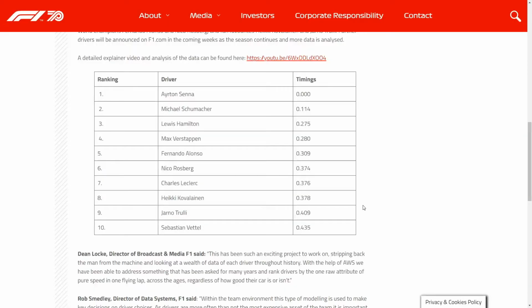Now, if I pull up Google as well, just to see what we're looking at, this is the table that F1 produced of their driver ranking so far. Ayrton Senna declared as the fastest, then Michael Schumacher, just over a tenth slower, then Lewis Hamilton and Max Verstappen very close together, then Fernando Alonso in P5.